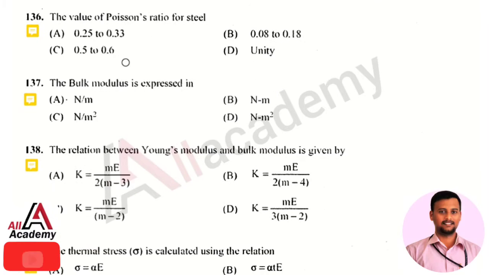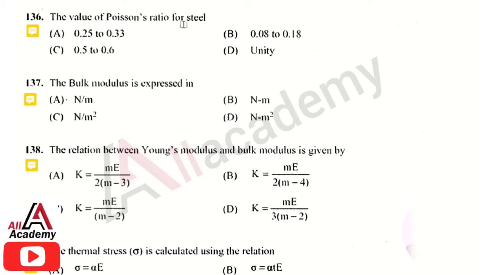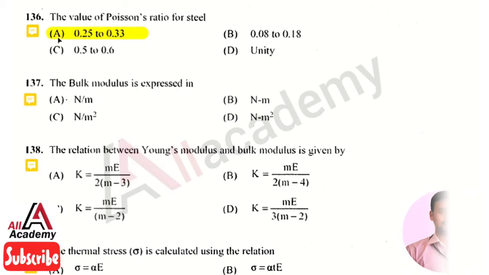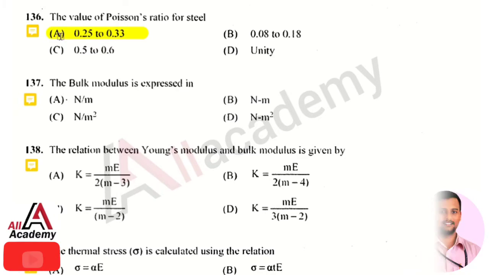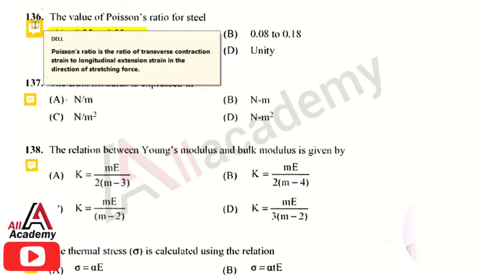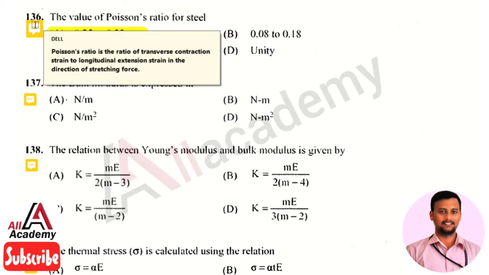The next question is, the value of Poisson's ratio for steel is, the right answer is option 1, that is it lies between 0.25 to 0.33. So the value of Poisson's ratio for steel lies between 0.25 to 0.33. So what is this Poisson's ratio? It is a ratio of transverse contraction strain to the longitudinal extension strain in the direction of